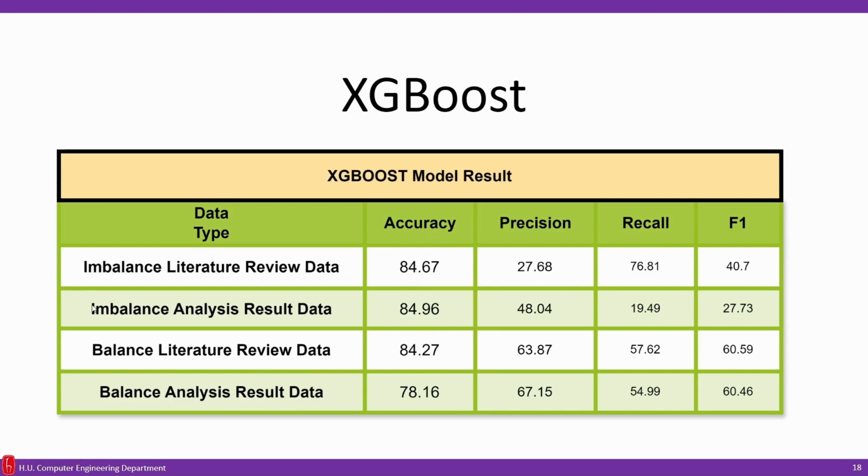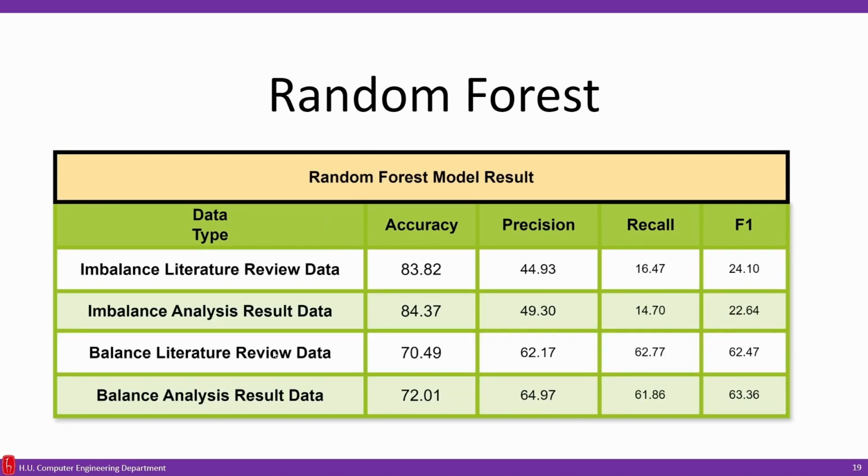When we look at balanced and imbalanced, recall and F1 score generally increase for both XGBoost and random forest. You can also see the imbalanced results and balanced results. For example, our recall value in random forest is 15 and the balanced recall value is approximately 66. You can see our results.